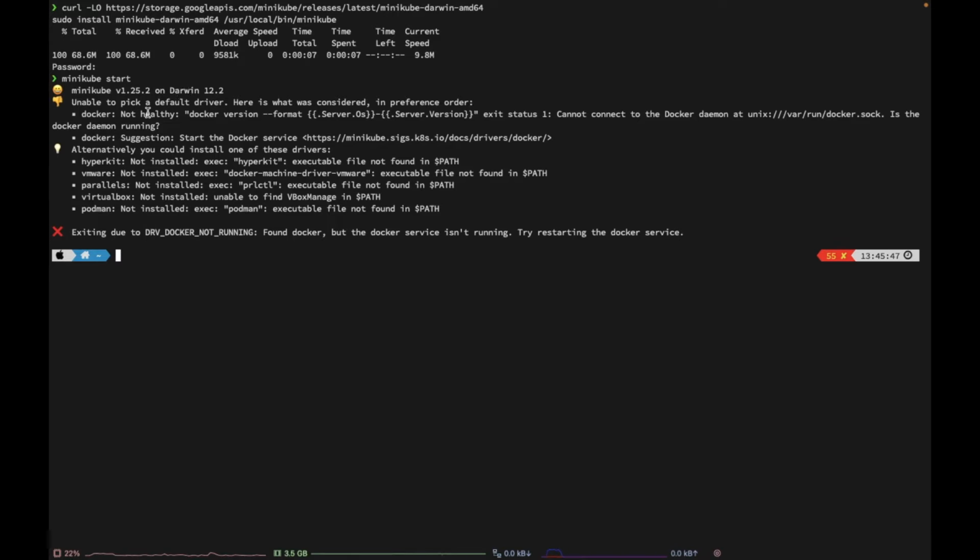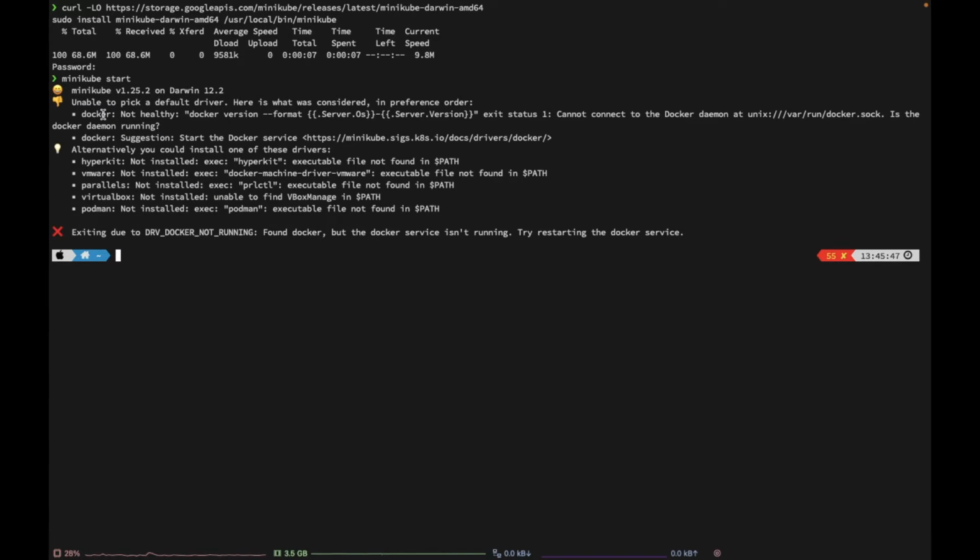Now we will go to this log trace and try to find out what error we got. You can see it is saying unable to pick a default driver. Here is what was considered in preference order.